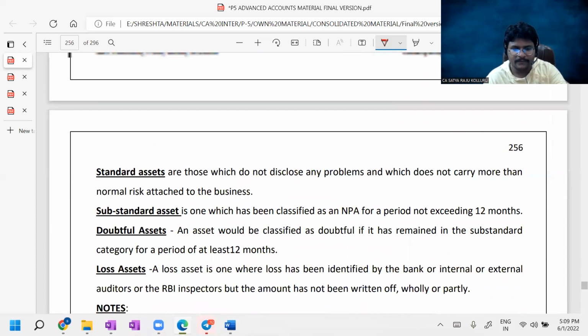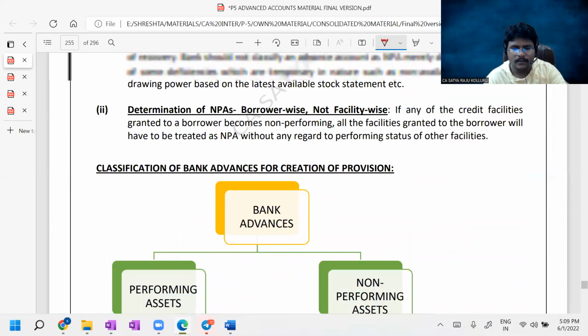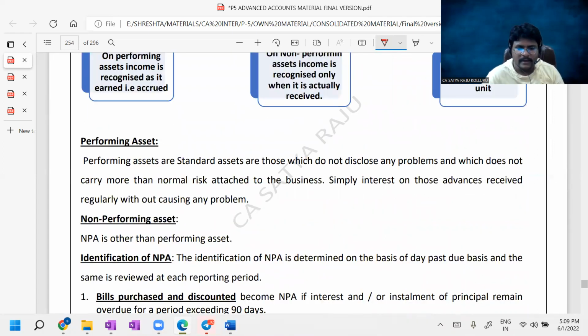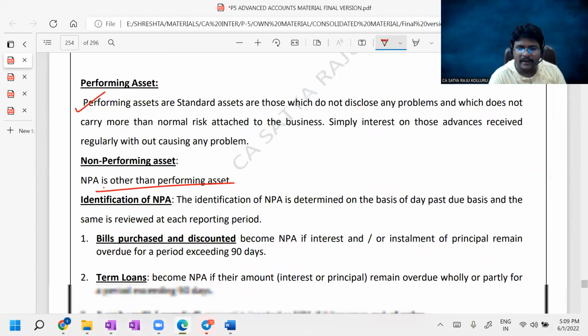Initially we discussed it, right? Yeah, here it is. If you observe, sir, NPA is an asset other than a performing asset. Then you can tell what the meaning of a performing asset is.